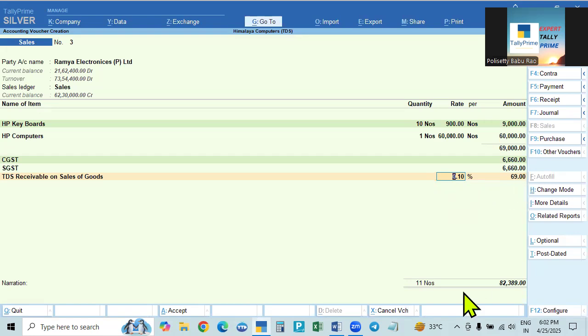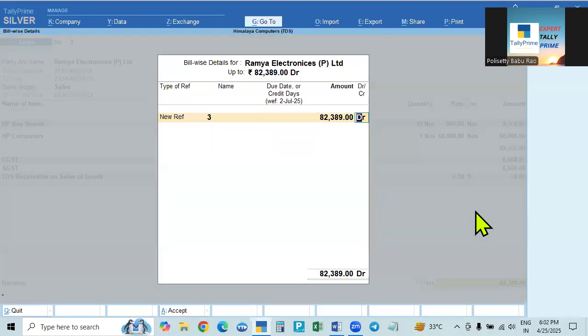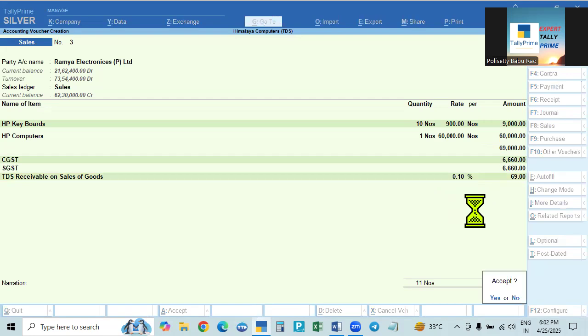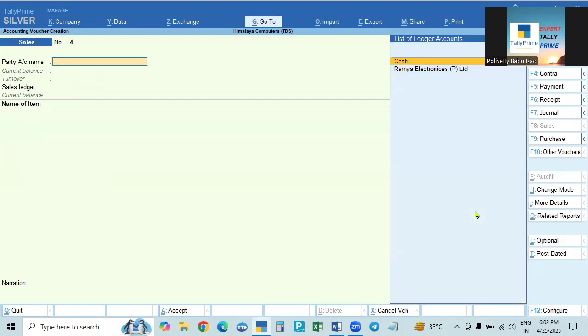Or instead of showing this at the time of the bill, just make the entry, and when you receive the money, then you can make it just like service. When he is paying the money, in that you show the deduction of 69 rupees. Okay. So this is about the TDS in the books of the deductee, for services as well as for sale of goods. Okay, this is about this.